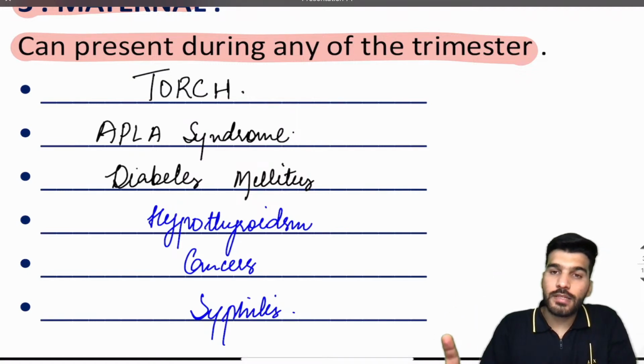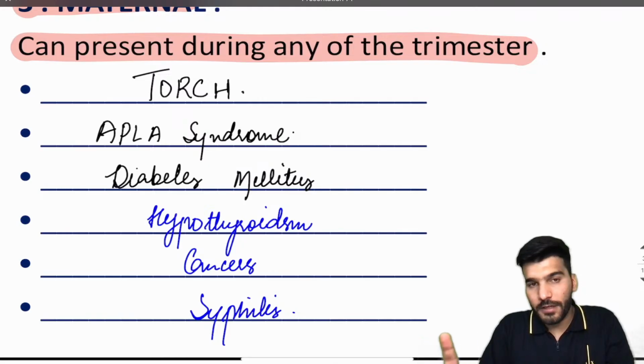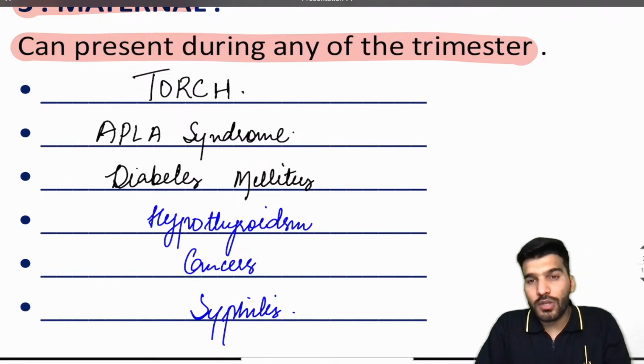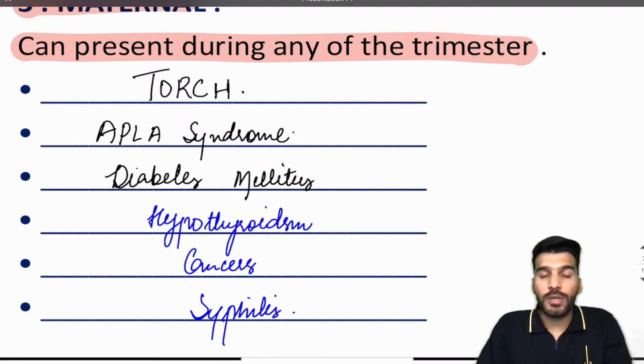So in the first trimester, we have chromosomal causes: trisomy 16, 18, and 21, or 45, that's Turner syndrome. Followed by that, we can have an anatomical cause. So what is an anatomical cause? Anything related to the anatomy. And we all know that female genital structures come from which duct? They come from the Mullerian duct.